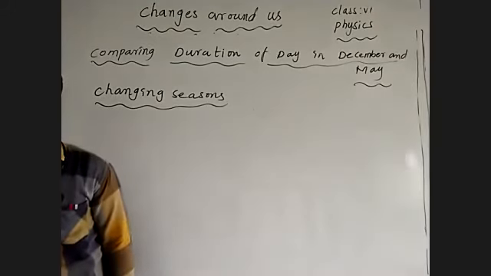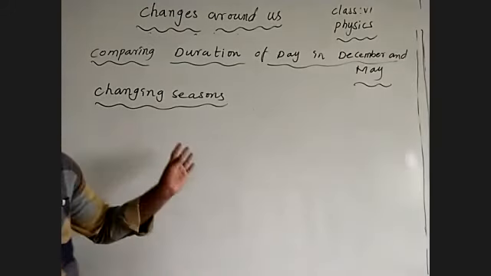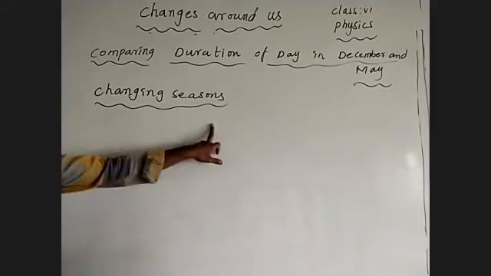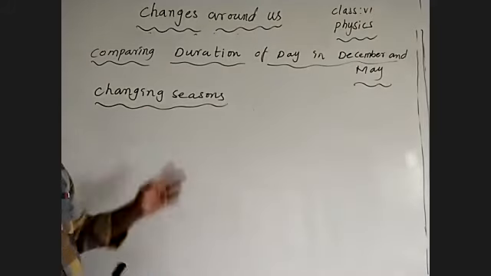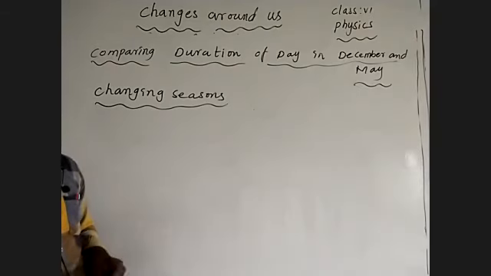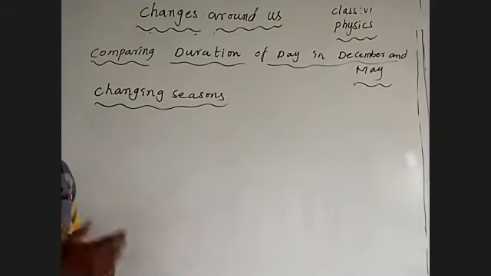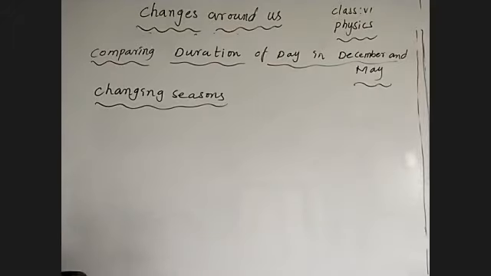Understand? To understand the change of seasons, how those form: the seasons form while the Earth revolves around the sun.